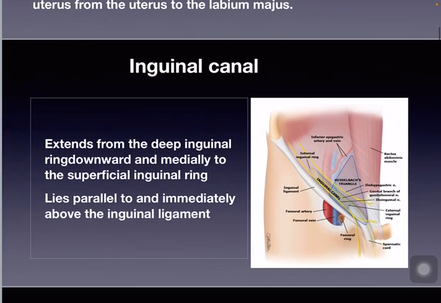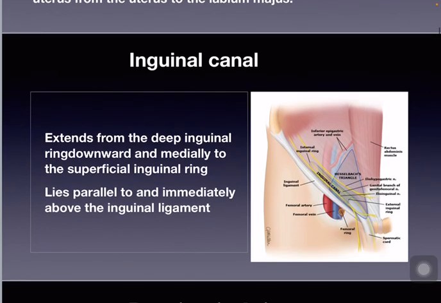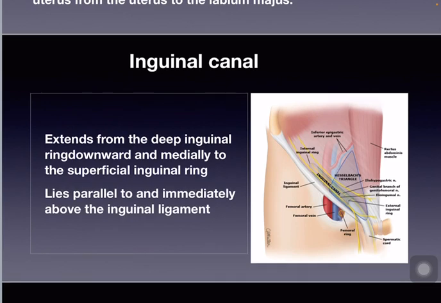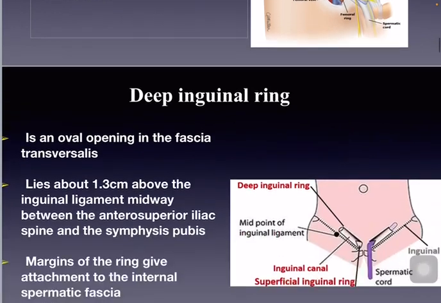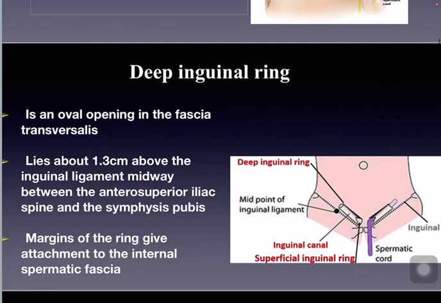It extends from the deep inguinal ring downward and medially to the superficial inguinal ring. It lies parallel to and immediately above the inguinal ligament. Deep inguinal ring: it is an oval opening in the fascia transversalis. It lies about 1.3 cm above the inguinal ligament, midway between the anterosuperior iliac spine and the symphysis pubis. The margins of the ring give attachment to the internal spermatic fascia.